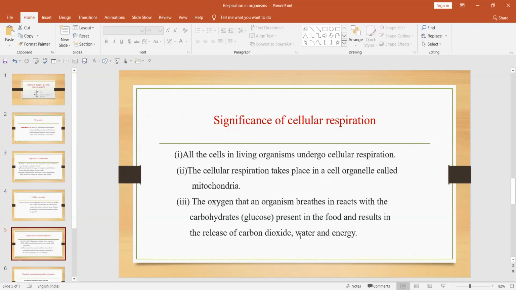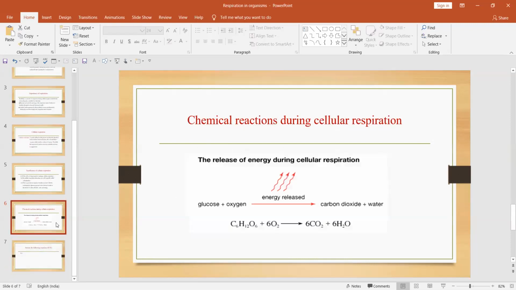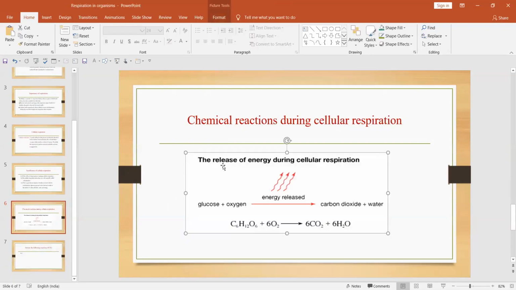Okay. Now these are the chemical reactions that occur during this process. The chemical reaction which occurs during cellular respiration is this: when glucose and oxygen combine, energy is released, and this energy is utilized by human beings or any other organisms like plants and animals also, because animals also perform respiration to produce three things.